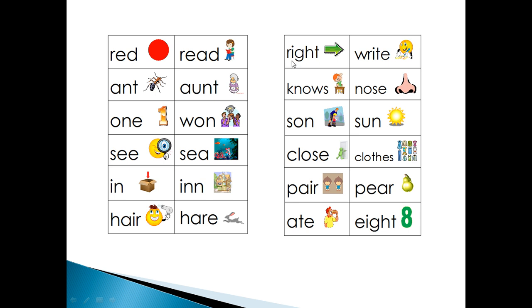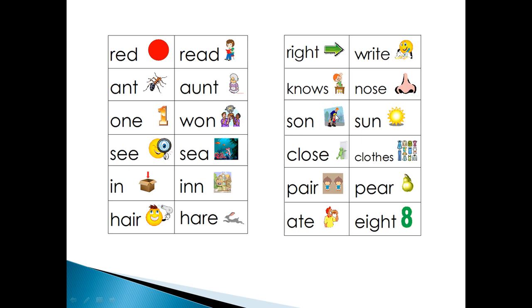And this is right. Showing the direction, and then the picture is writing something. So R-I-G-H-T, right. W-R-I-T-E is writing. The same pronunciation, right. Next one you see, nose. This is also called nose. I know the information. We used to say, I know the information. That is knows. And here this is nose. All of us have a nose, isn't it? It is a part of our body.